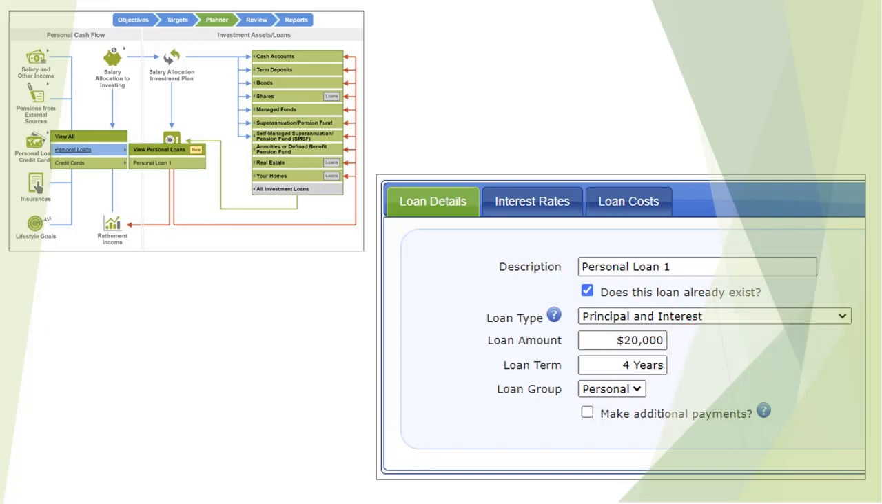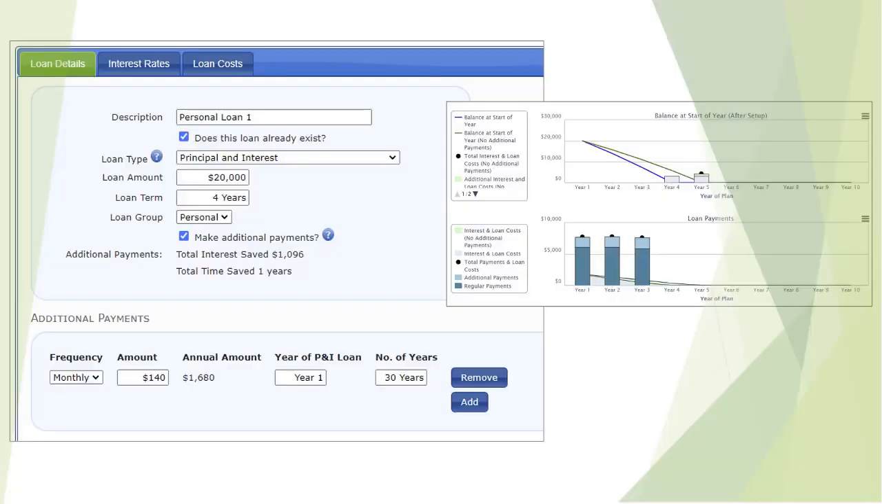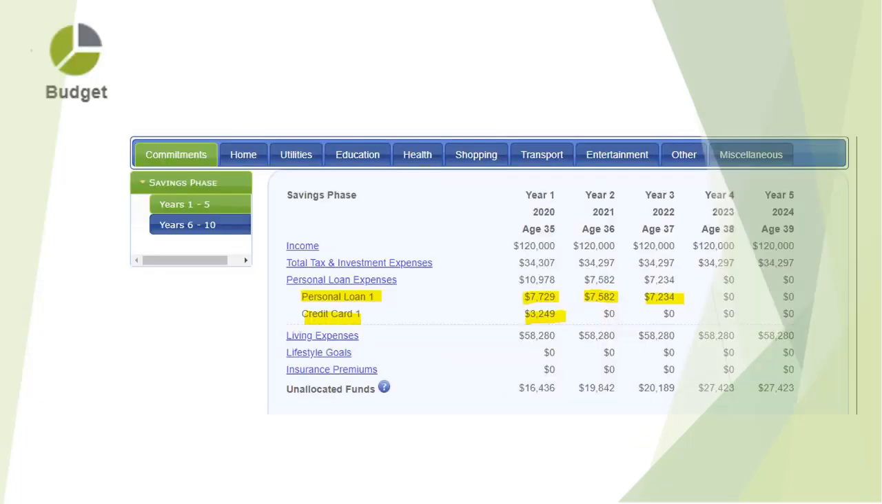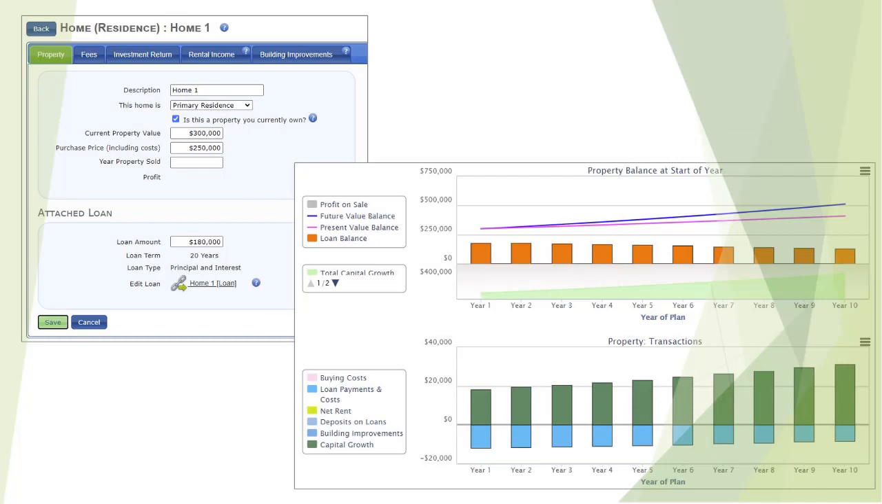The default interest rate is used and there are no loan costs. John would like to reduce the time taken to repay this loan from 4 years to 3 years. Again, by trial and error, he determines he needs to make additional payments of $140 a month. The cost of these repayments is made in the budget, and here we can see when the loans will be repaid. We must now set up our home and home loan.